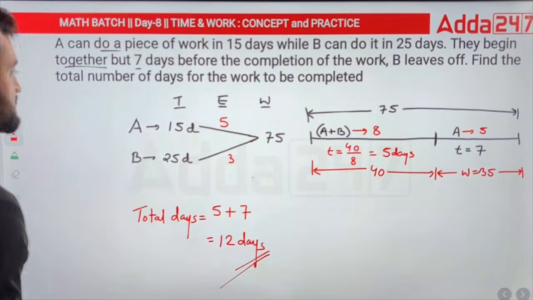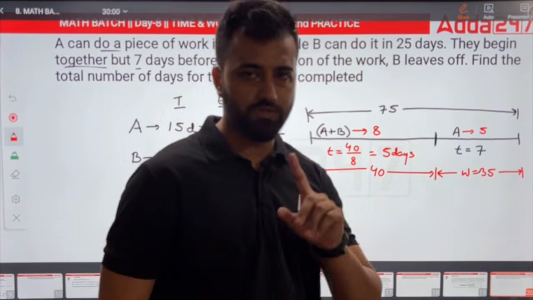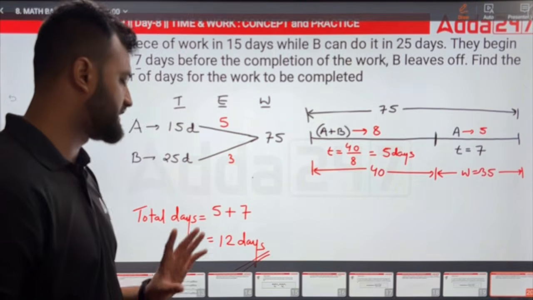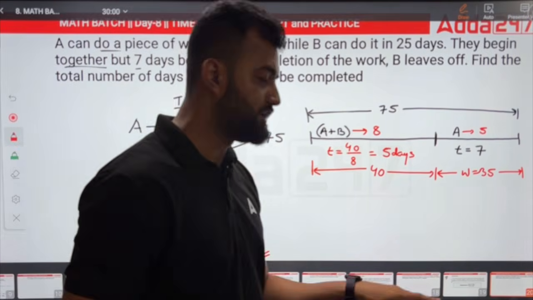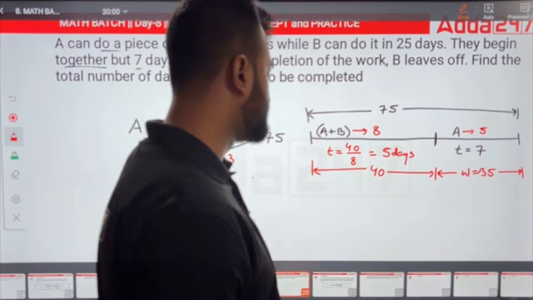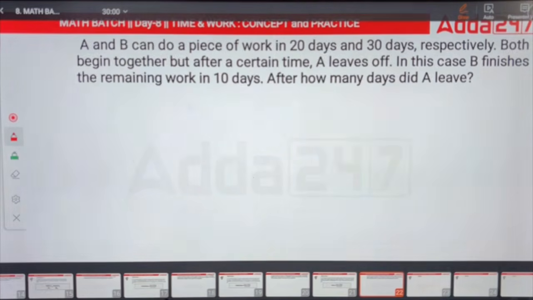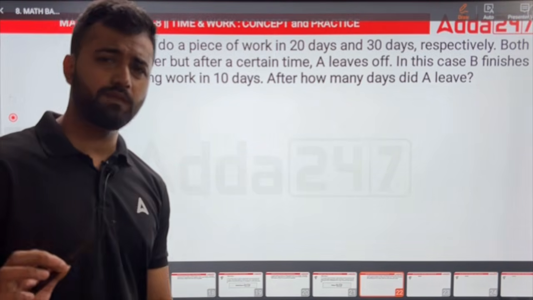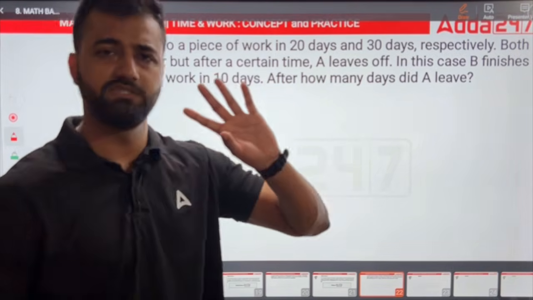Okay, so if you check the previous year paper of LDA, you might see one question. I saw one question of this concept. That's why I thought let's do it, and I showed you. Done. Okay, so this is known as the betrayal concept, my friend. So this is another question which you should try. I'm not going to do it because it's the same thing. A leaves off. Same question, betrayal concept.